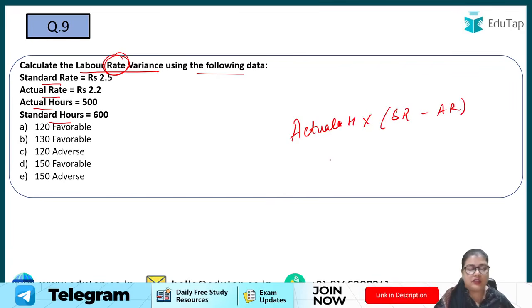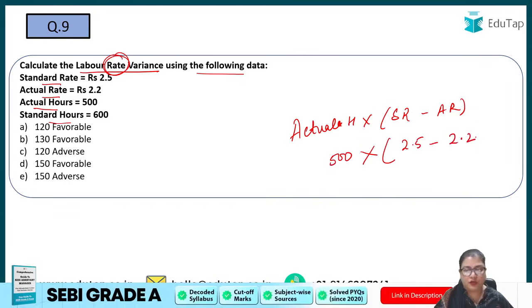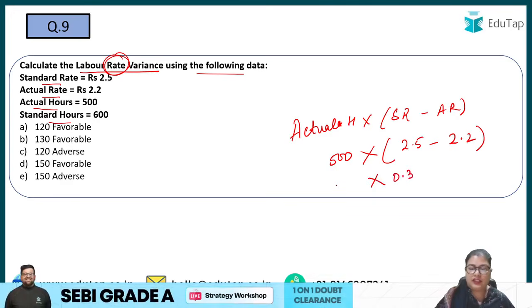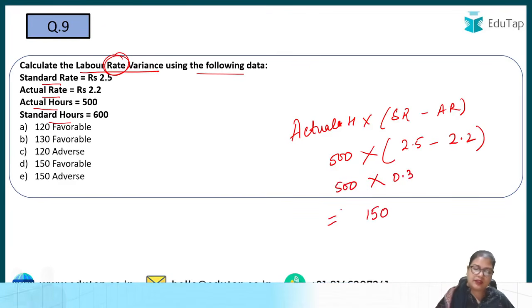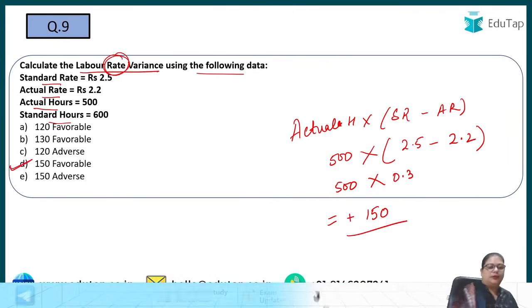So actual hours is how much? 500 into what is the standard rate? 2.5 minus actual rate 2.2. Just try to calculate this. This will be 0.3. 500 into 0.3, that will be how much? That will be 150. That will be 150, and it is coming in positive, so it is favorable. So it will be favorable. Answer is option number D, right?